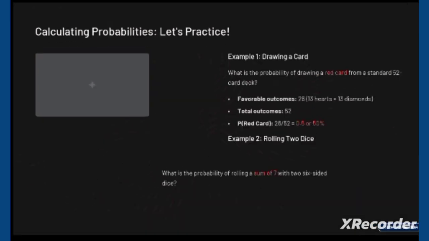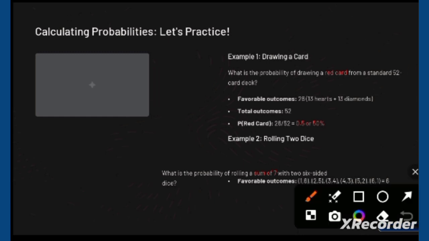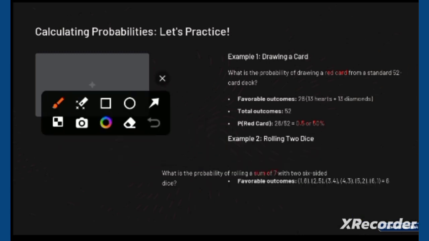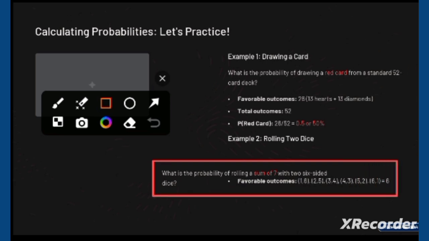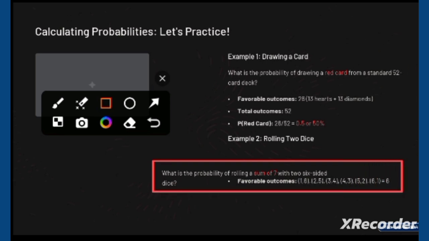Two dice. What is the probability of rolling a sum of seven with two six-sided dice? So number of allowed outcomes. Okay, now this is important. What this question is actually asking from us is the probability of a sum of seven with two six-sided dice. This is important. You are, I think, confused here about what the sum is. There's no seven on a six-sided die. It means it is a sum.